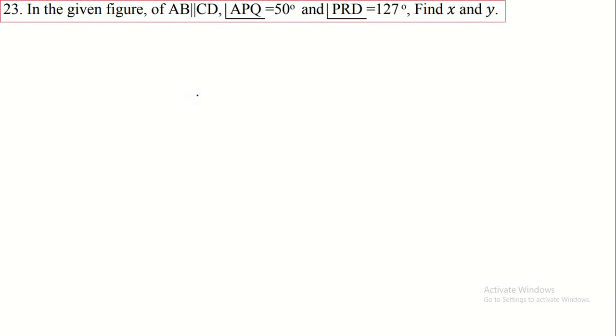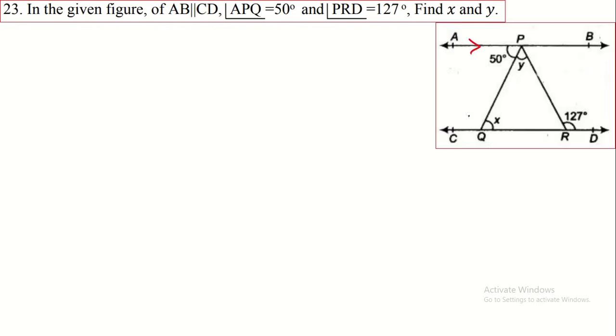Then we move on to the next question. In the given figure, AB is parallel to CD. Here the given AB is parallel to CD and angle APQ is of 50 degree and angle PRD is of 127 degree. So here, if AB is parallel to CD, if there is a transversal line, here we take the two angles like this.